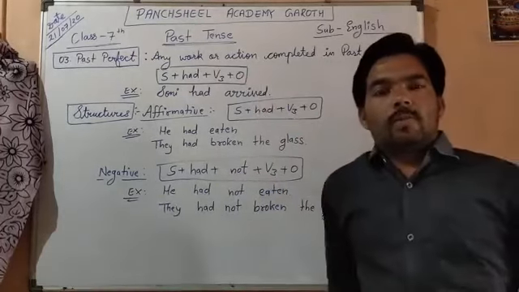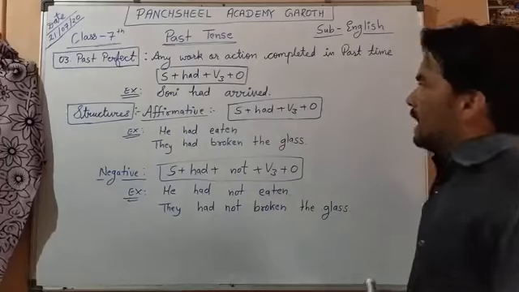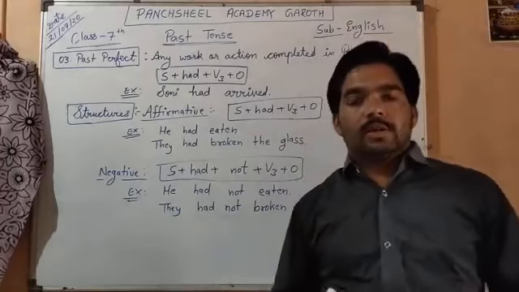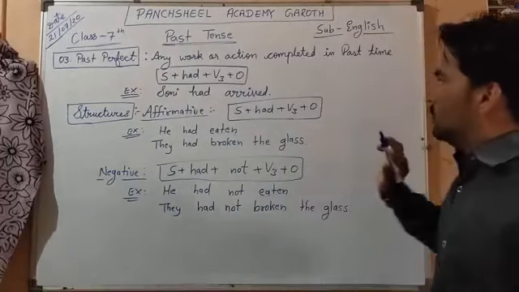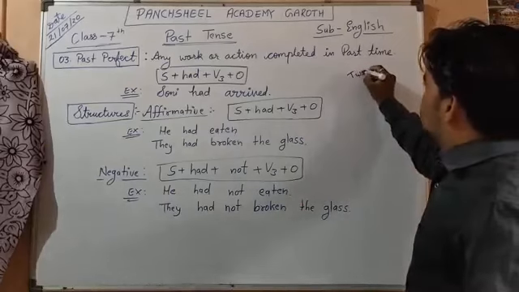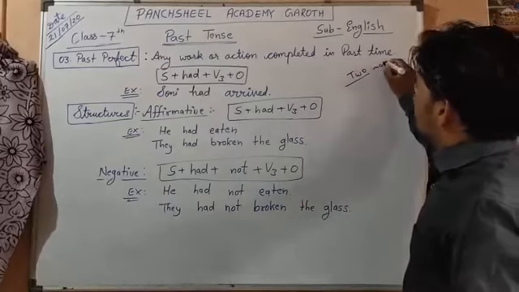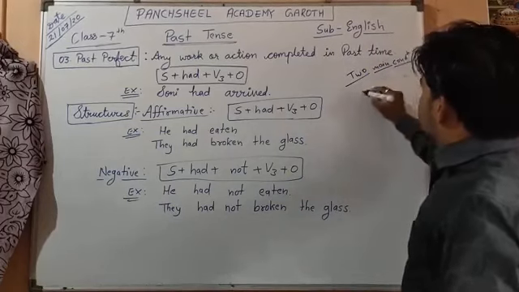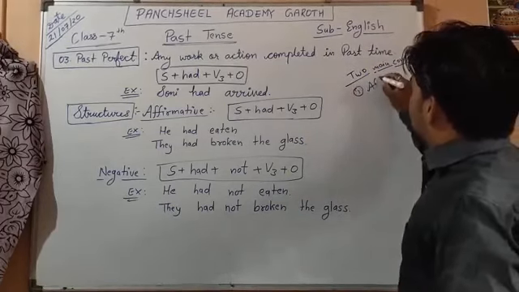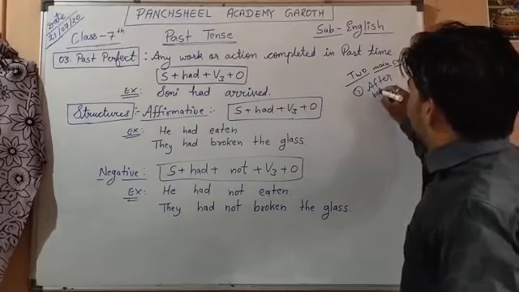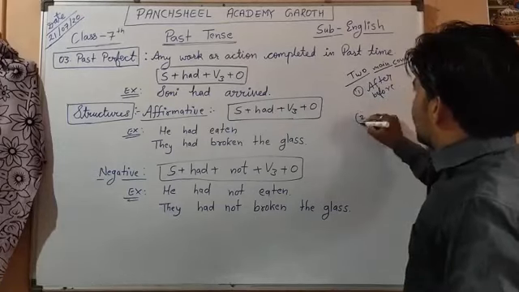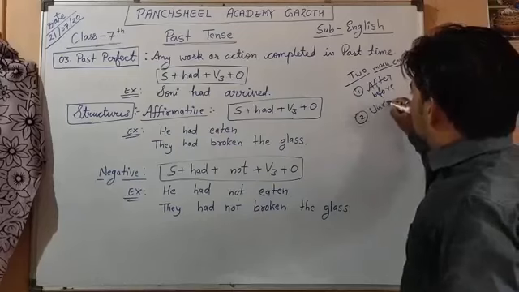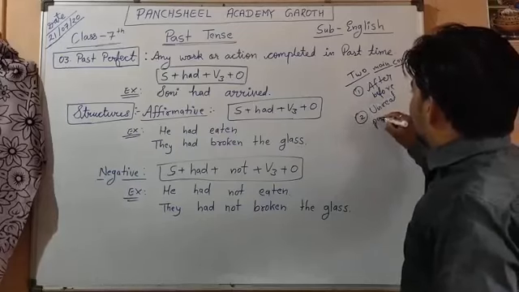Here, if we talk about uses, in higher classes you will study it, because there are two main conditions of past perfect. The first is after and before use, and the second is unreal past condition.